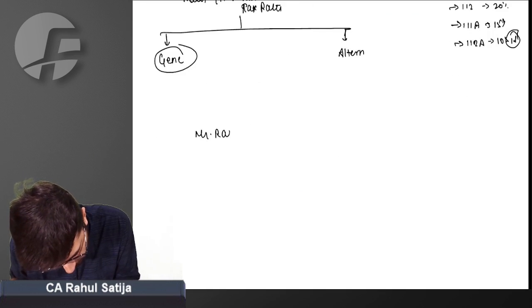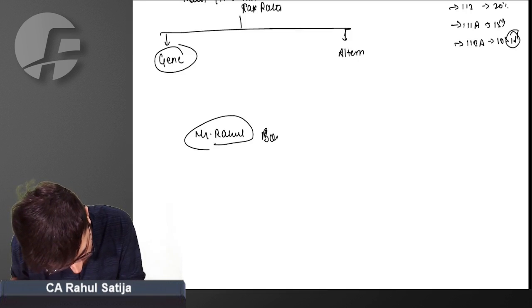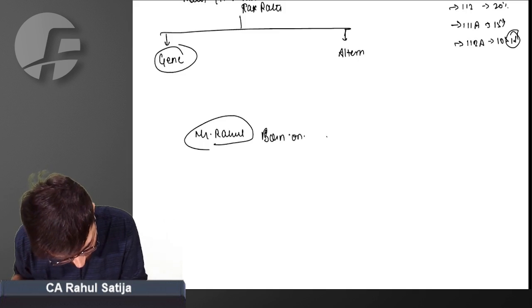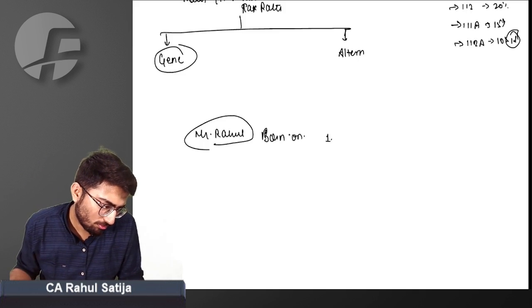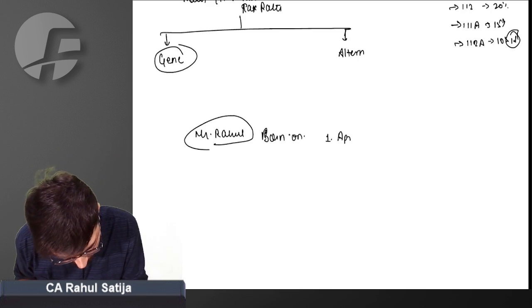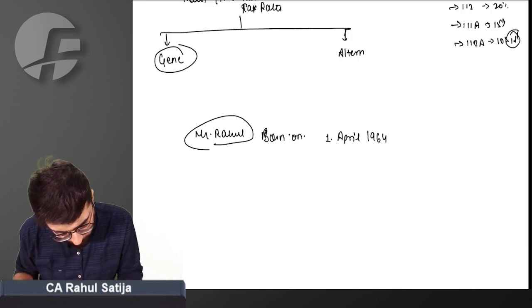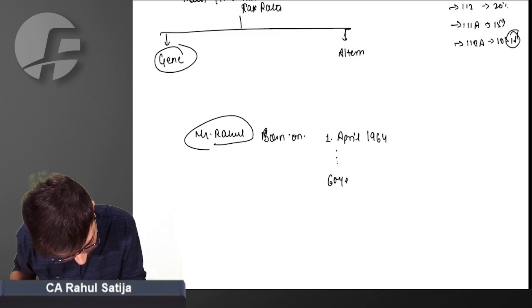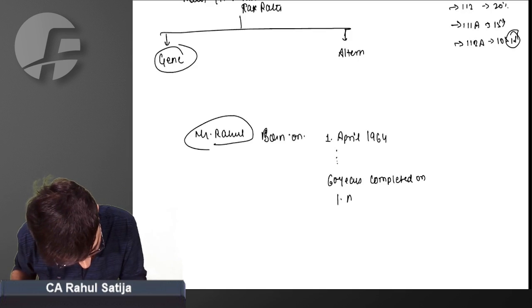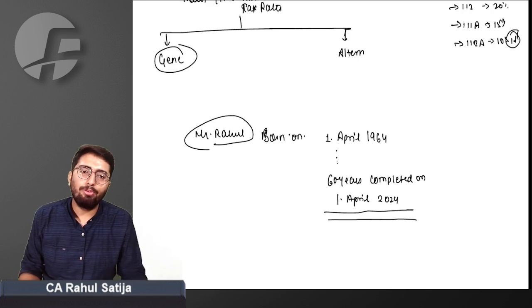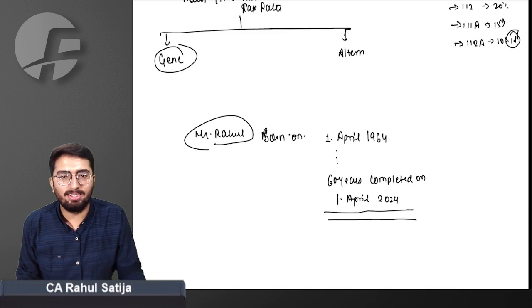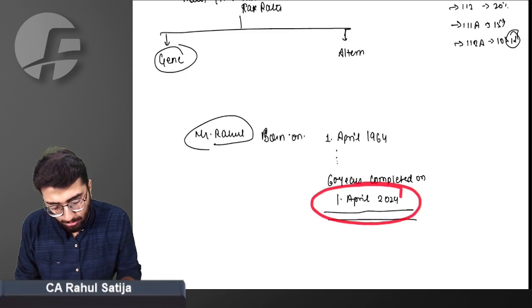Mr. Rahul was born on 1st April 1964. He completes 60 years on 1st April 2024. Rahul was born on 1st April 1964. He celebrated his 60th birthday on.